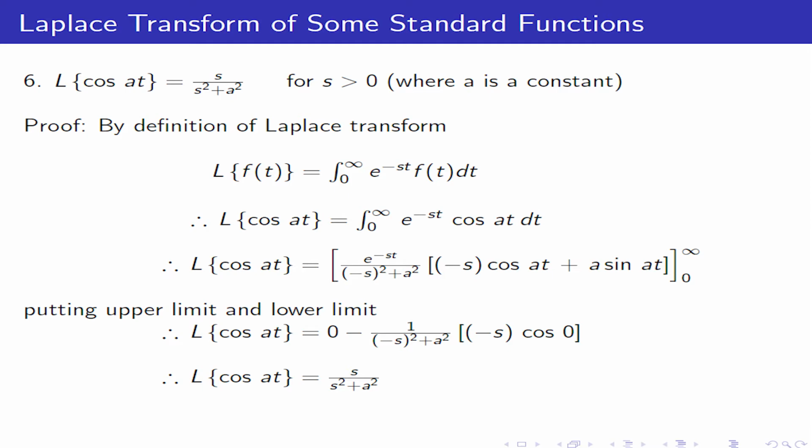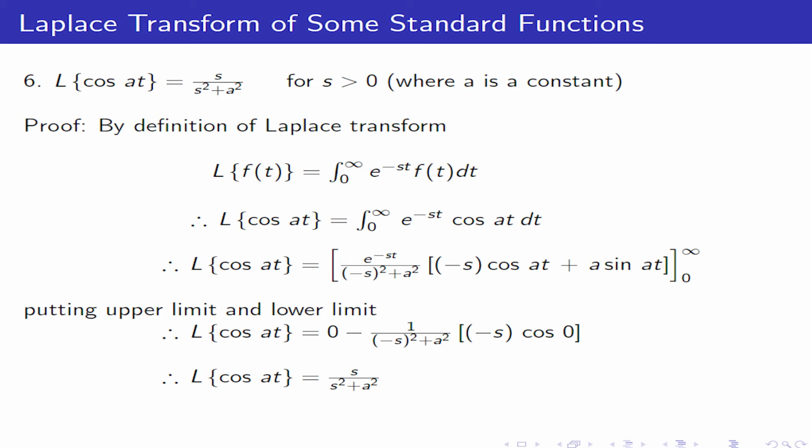Therefore, Laplace transform of cos of at is equal to integration from 0 to infinity e raised to minus st cos of at dt. By taking the integration of e raised to minus st cos of at with respect to t, we get Laplace transform of cos of at is equal to e raised to minus st upon minus s square plus a square, times minus s cos of at plus a sin of at.